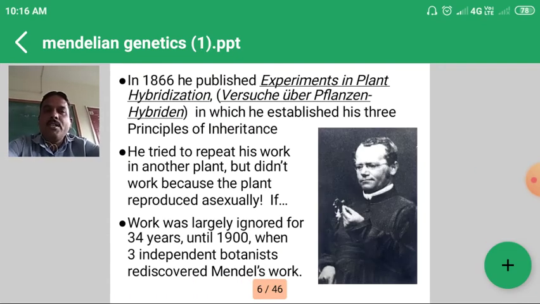Then he published in 1866 the experiments on plant hybridization, in which he established his 3 principles of inheritance. Then he tried to repeat his work in other plants also, but he could not get the results because these plants reproduce asexually. His work was largely ignored for 34 years until the 19th century, and after that, 3 botanists discovered Mendel's work.